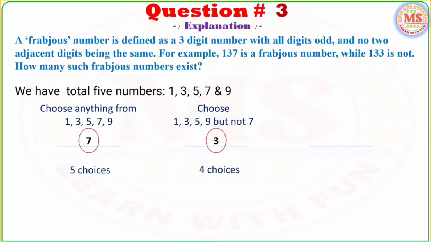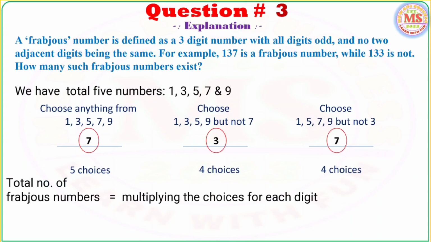If we select 3 as the tenth digit, then this 3 cannot be used for the unit place, but 1, 5, 7 and 9 can be used for the unit place. However, 7 is used at the hundredth position and it can also be used for the unit place because it is not the adjacent digit. So it can also be used for the unit place.